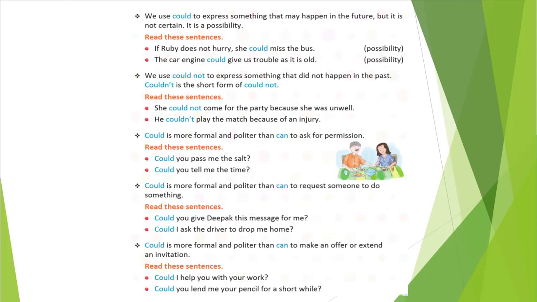Here we use could to express something that may happen in the future. Suppose something is about to happen in the future, at that time also we will use could. But it is not certain, it is a possibility. I already told you we are showing the possibility.